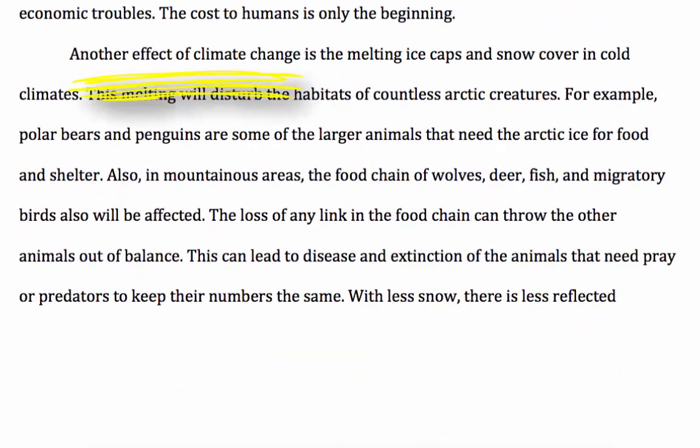The writer used another transition, and that's good. He said, another effect of climate change. He repeated those key words from the thesis statement, climate change. And this second effect is the melting ice caps and snow cover in cold climates. First, the writer tells us about the Arctic creatures. That means the animals in the Arctic. And then gives an example. That's a nice example right there. And uses that transition, for example.